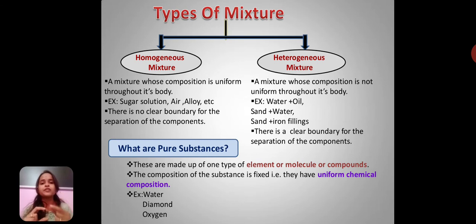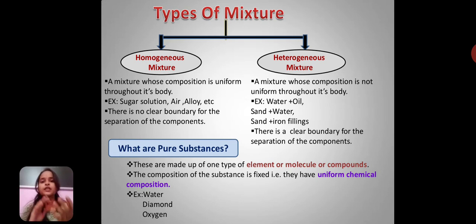This means that a few droplets of oil are present in water, and a few droplets of water are present in the oil layer, but they are not thoroughly mixed. So this is a non-uniform composition of the components of the mixture. So we say it is a heterogeneous mixture.